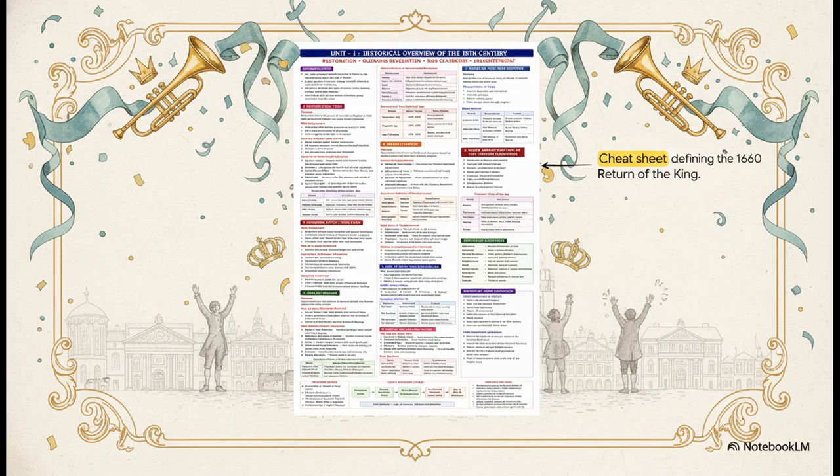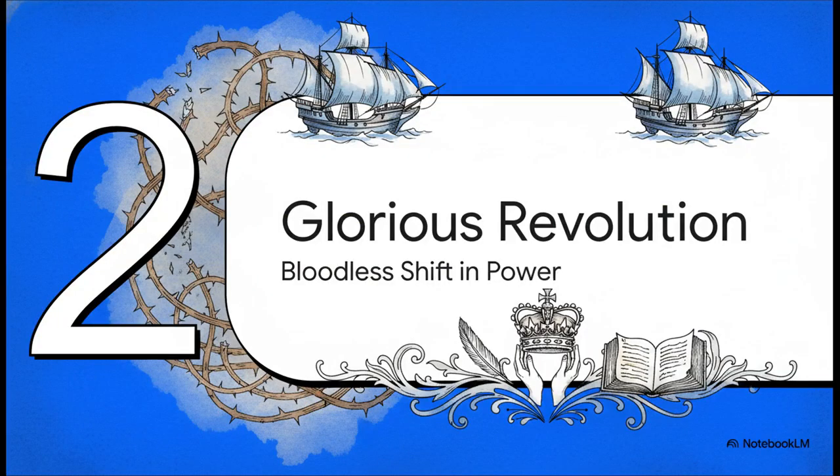That 1660 event was literally dubbed the Return of the King, and it brought immense joy to the people. You can see it right there in the definition on this educational cheat sheet. This was a society letting out a huge collective exhale, completely ready to celebrate city life and the joys of simply existing again. Moving on to Section 2, a bloodless shift in power, the Glorious Revolution of 1688.